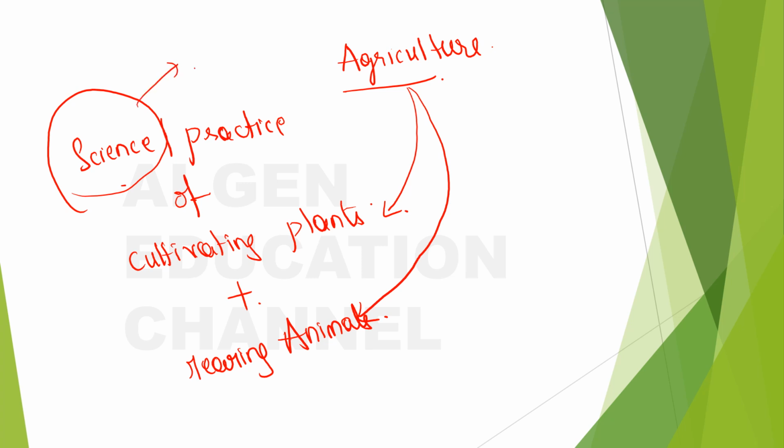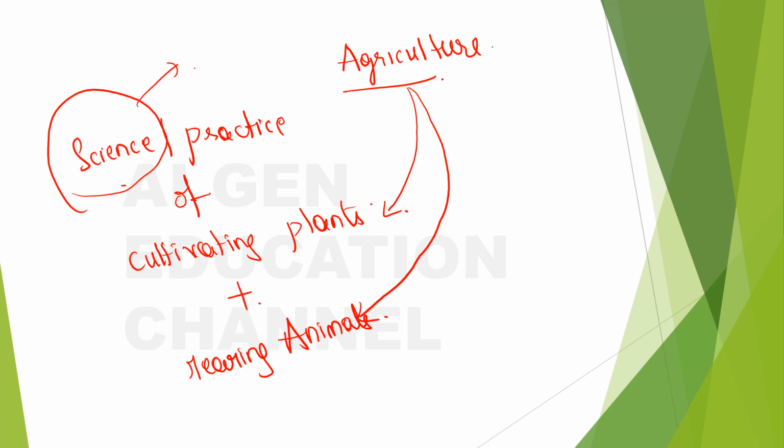You might think that it is so easy, right? Like plants, we grow so many plants in our balcony and it is as easy as that. No, it is not as easy as it looks, because if it is for one or two plants, then it may be easy. But if I'm speaking about a crop, like so many plants of the same type grown on a large scale, then it is very difficult.